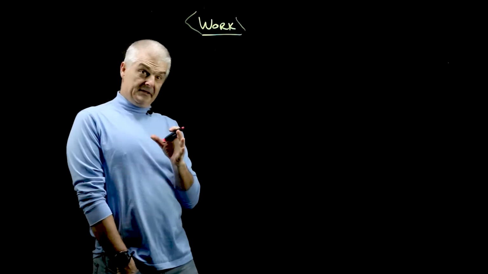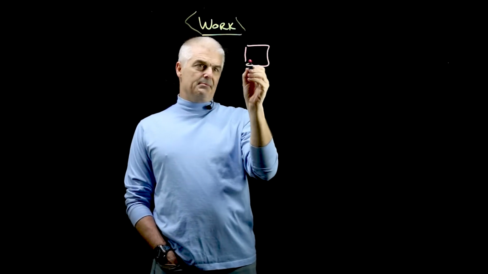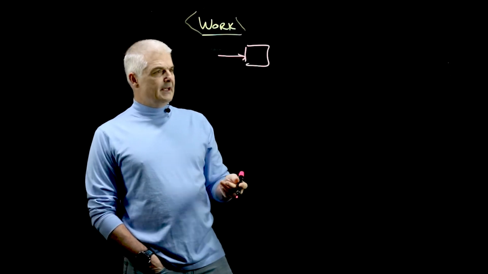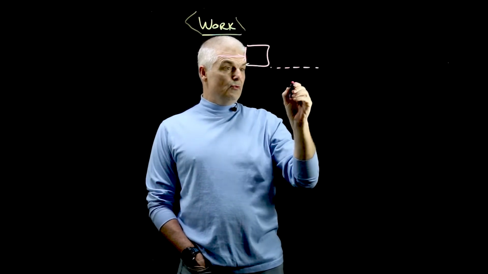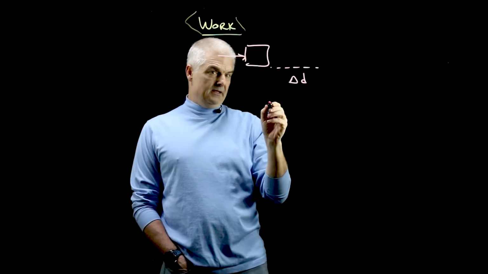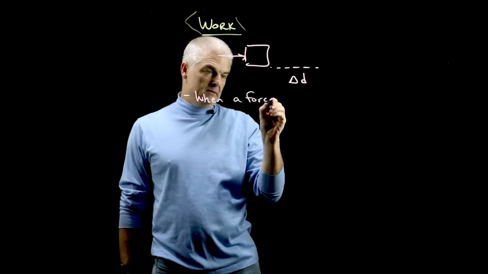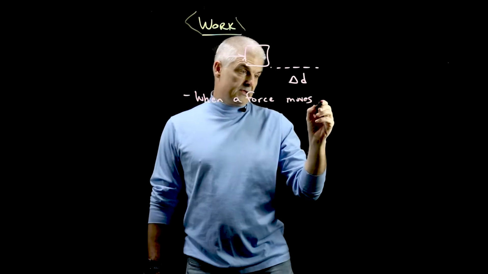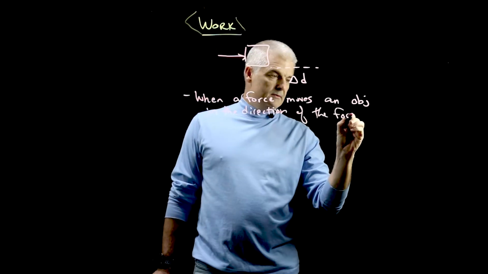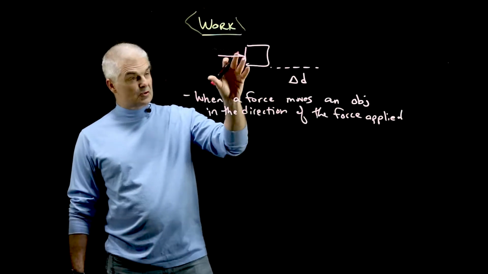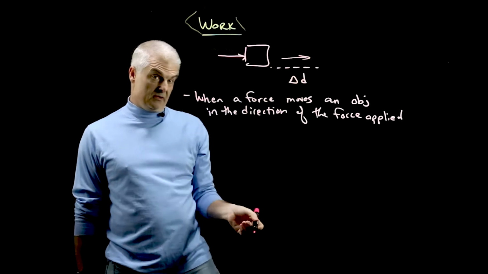Work has a very specific definition in the world of physics. If I have a block of wood or something like that, and I apply a force, I can push it or pull it. What happens often, if you can overcome the forces, is the object will move some distance delta d. So work is defined, write this down, when a force moves an object in the direction of the force applied. So it's important that as you apply the force, in this direction, that it moves in this direction, right?